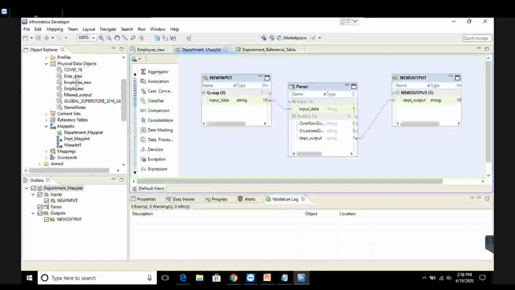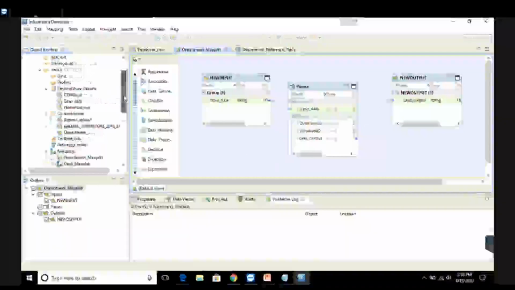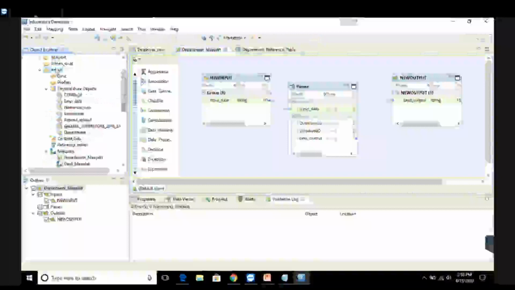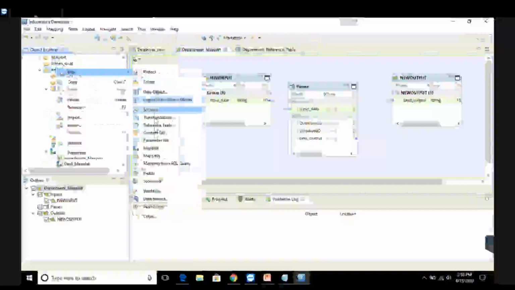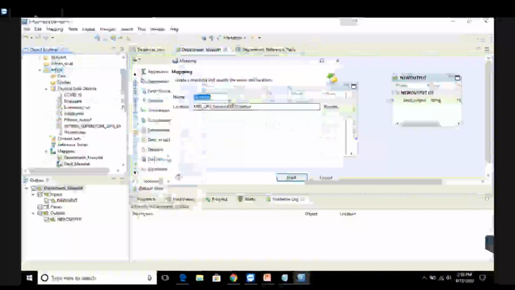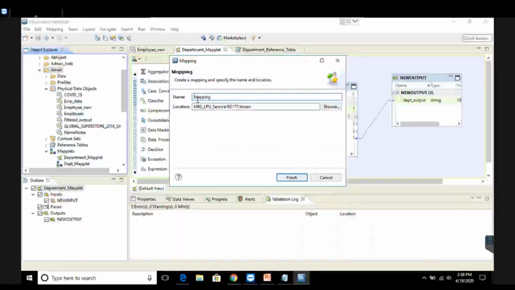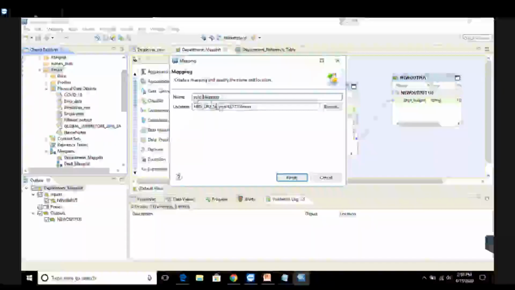For this, I'll go back to my folder, right click, new, and mapping. I'll give a name to my mapping. I'll say rule underscore mapping, just to identify that this mapping is using the rule. Click on finish.